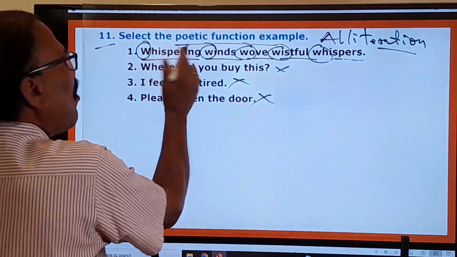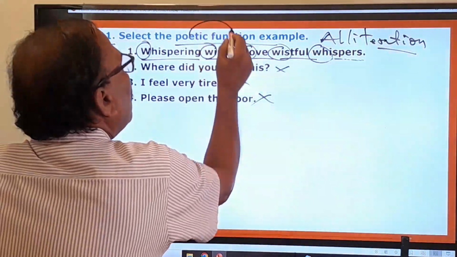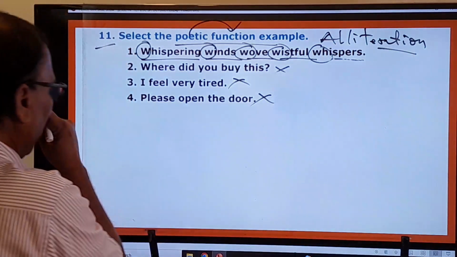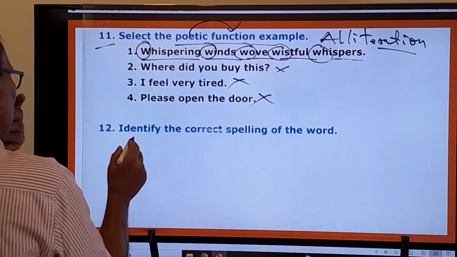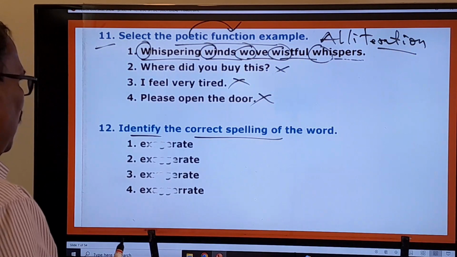See that whispering, all words are beginning with a W. That's therefore alliteration. It's a poetic function. Right. And now we move on to the next question. 12th one. Identify the correct spelling of the word. Correct spelling.